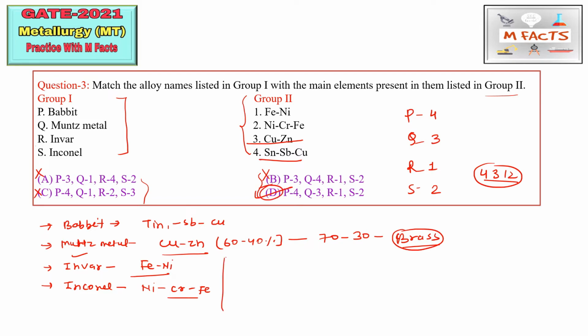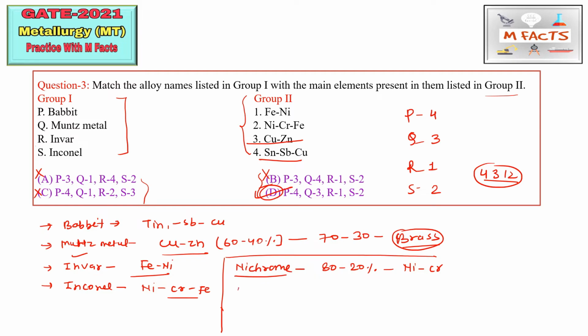Here I am telling you about some other alloys also. Please try to write down nichrome. If I get time for preparing this list, I will send it on our telegram channel. Please try to join our telegram channel for this type of short notes. 80/20 nickel chromium is nichrome wire, which is used in heating elements.